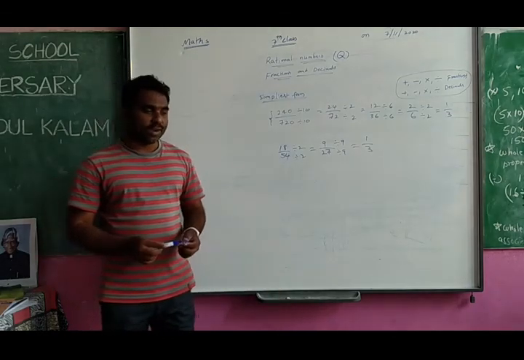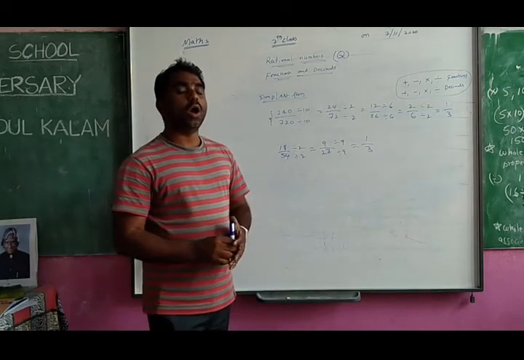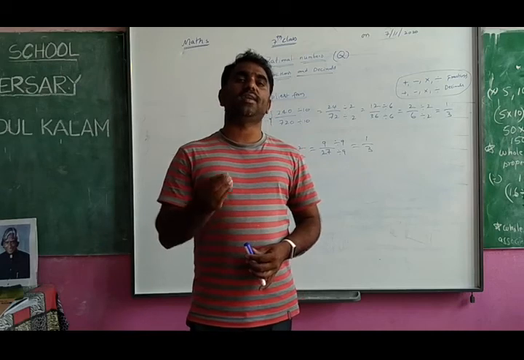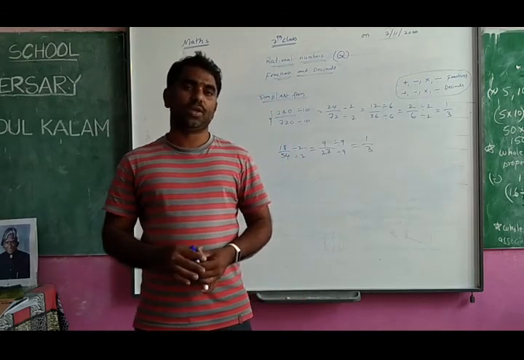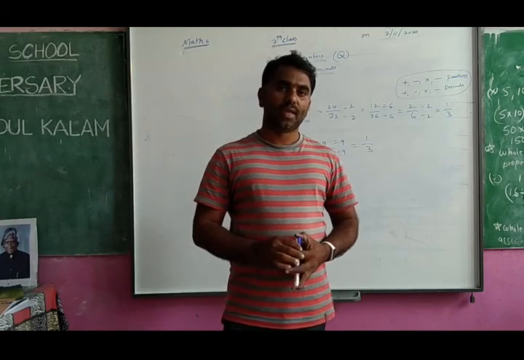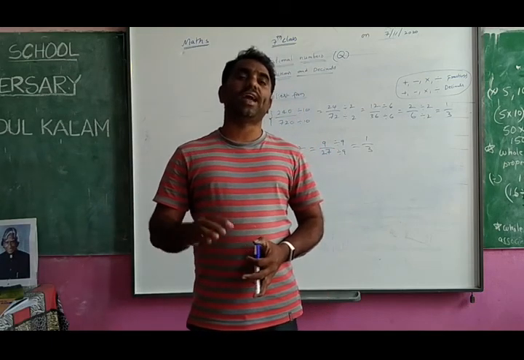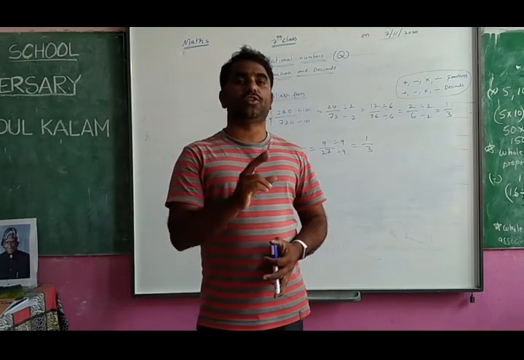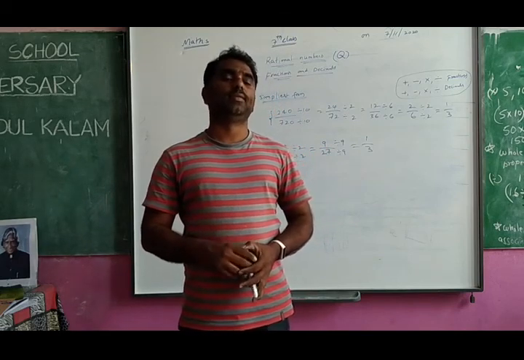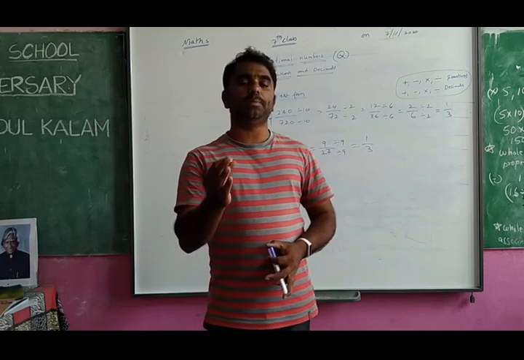Okay, finally, what did you learn today? What is the necessity of fractions or decimals or rational numbers? Where do we show the rational numbers? On the number line. And how do you denote fractions or rational numbers in picture form? And what types of fractions are there? They are proper, improper and mixed.